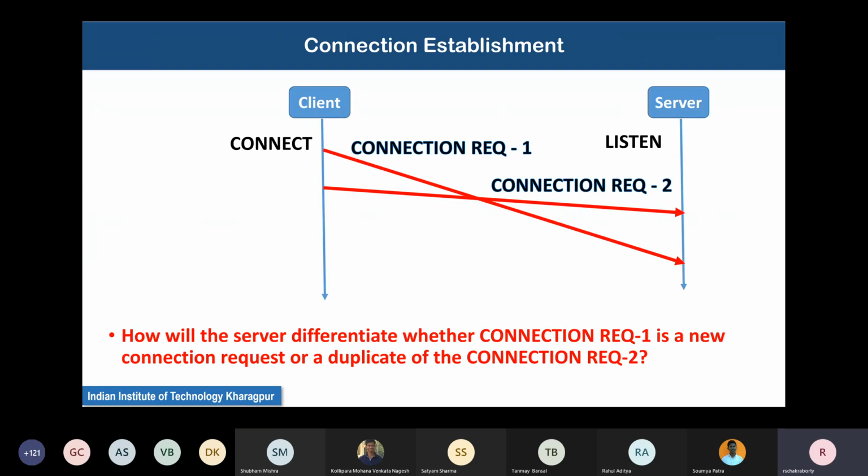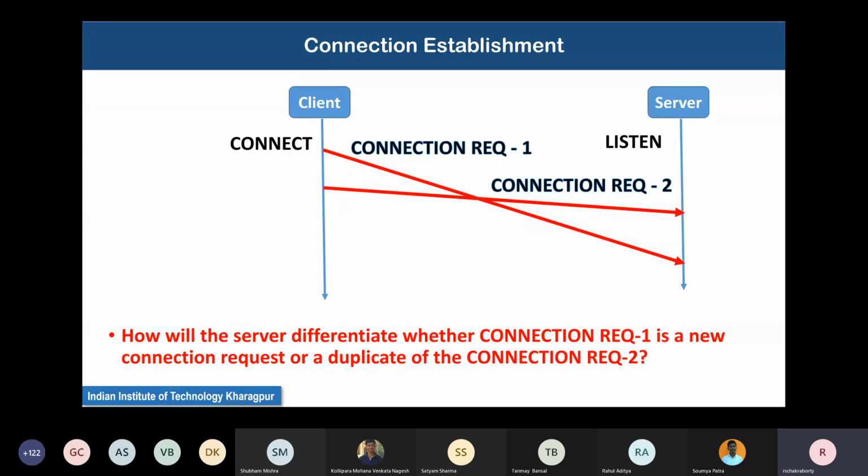Do you understand what is the solution? The solution is that the server process will now use a different port for another connection request, because in the meantime the server process port has changed. First of all, how will the client know what new port the server process is using? It's quite difficult to know, right?